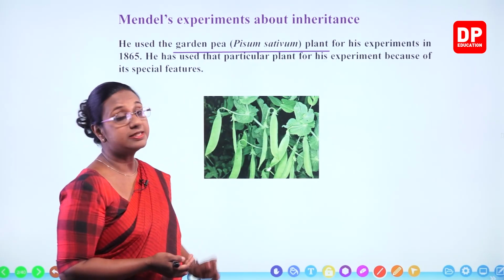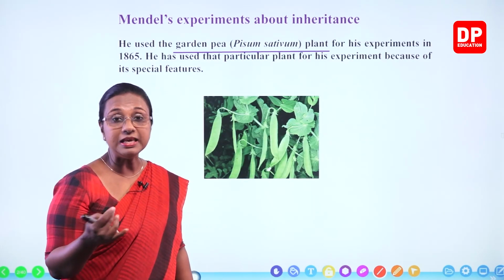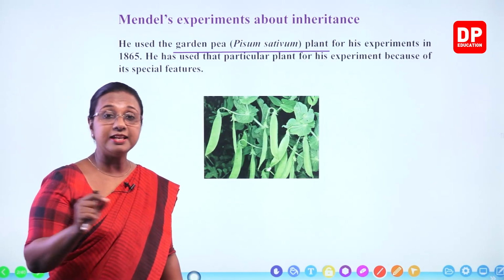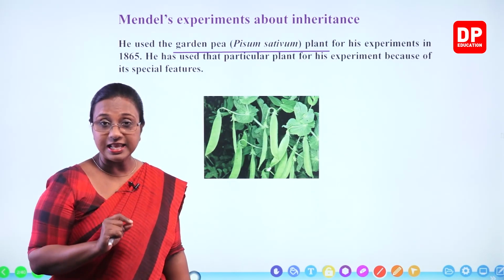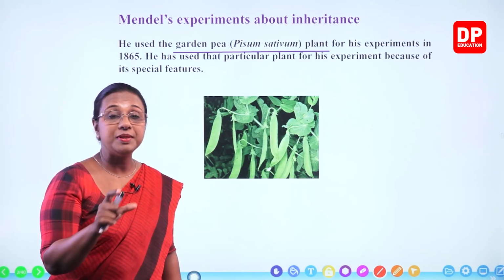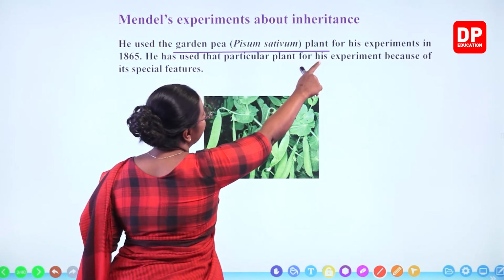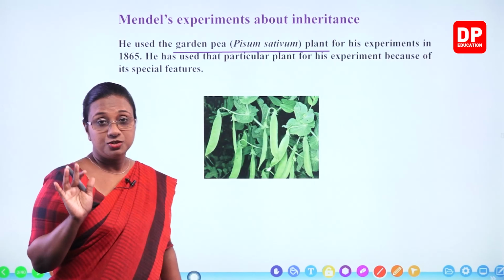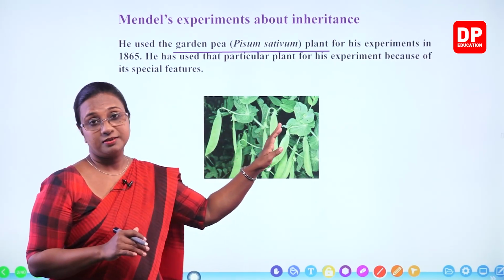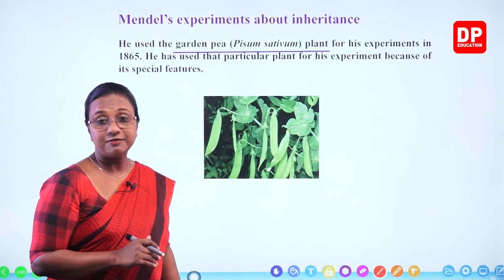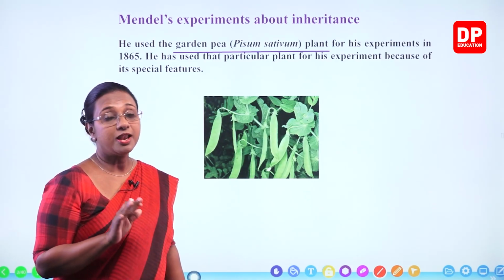When it is printed, it will be italicized. Only when it is handwritten, we have to underline the two epithets separately. So what I have underlined here is to show its importance, not part of the scientific nomenclature. You all have to remember that.